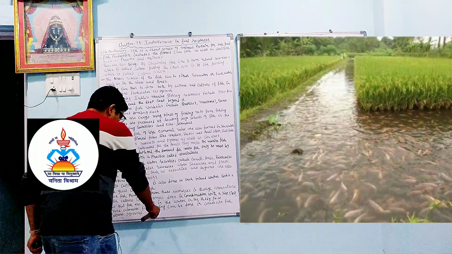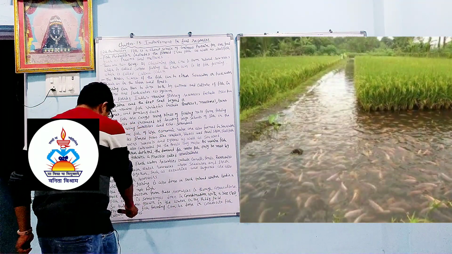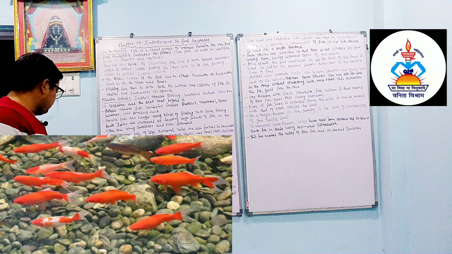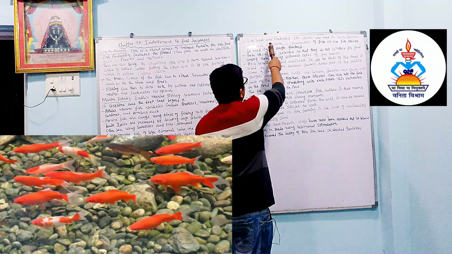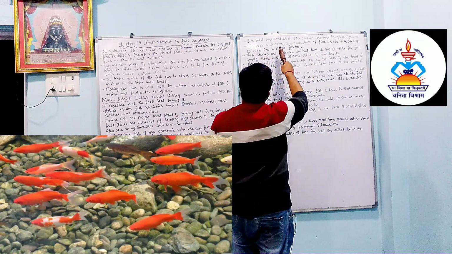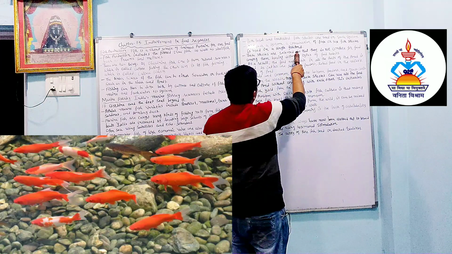More intensive fish farming can be done in the composite fish culture system. Both local and imported fish species are used in such a system. In such a system, a combination of 5 or 6 fish species is used in a single fish pond.